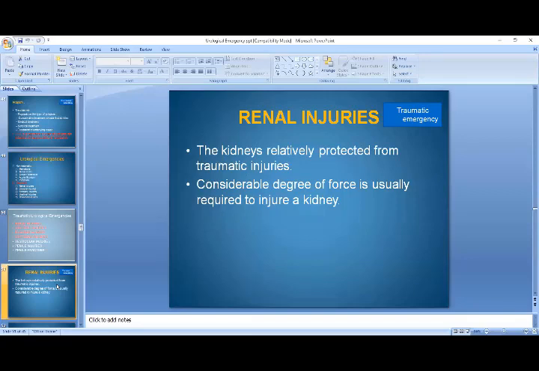Kidneys lie deep in the retroperitoneum, and usually a blow or trauma from the front is really well tolerated. In case of renal injury, a considerable degree of force is required to injure a kidney because it is very well protected, lying in the retroperitoneum.